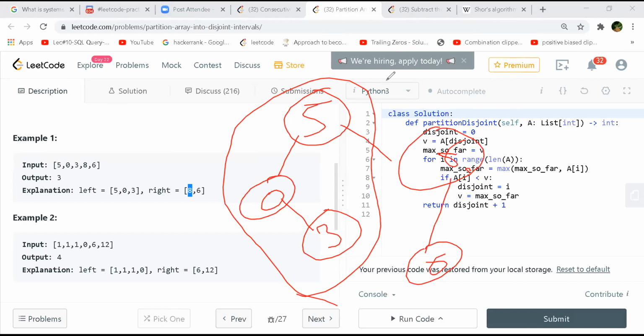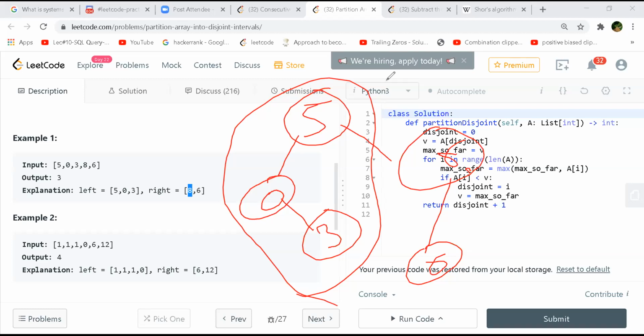Median, what advantage will you get out of that? Using that approach, it will be pretty easy. Suppose we take 5 in the left and 0 in the right, correct? Okay. Then we'll notice that the left one should have fewer elements. So instead, let's keep 0 in the left and 5 in the right.